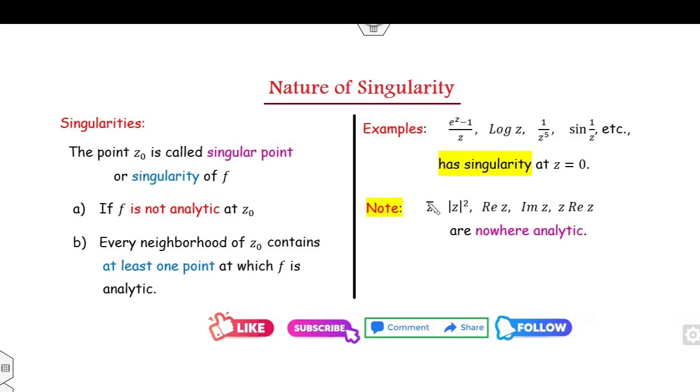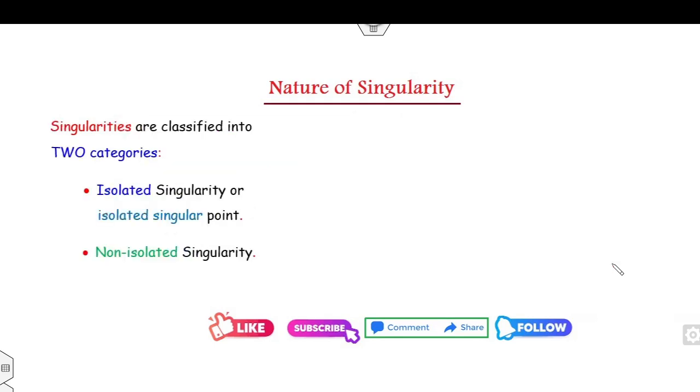Another example: if you consider the complex conjugate, real part, imaginary part, these are not analytic. Why? Because you can see the Cauchy-Riemann equations are not satisfied. But make sure, students, if they are nowhere analytic, it doesn't imply that every point is a singularity. There is a difference in their concepts.